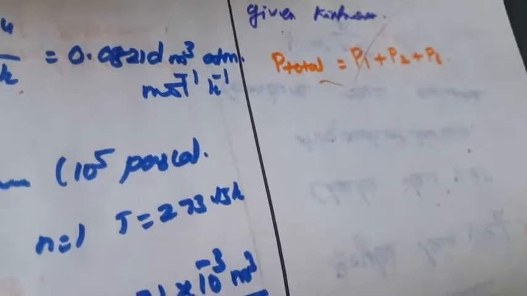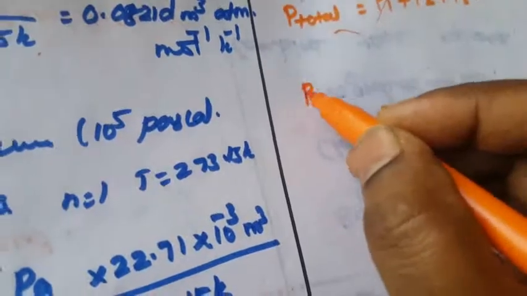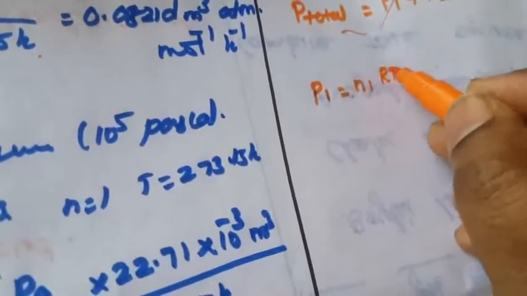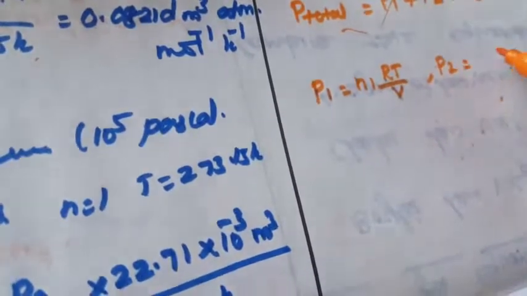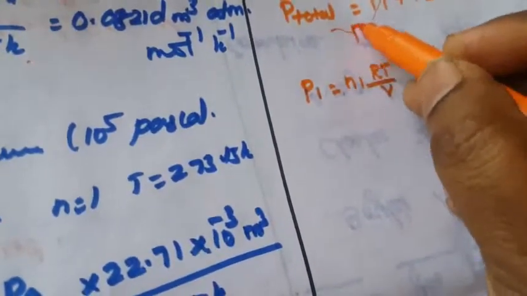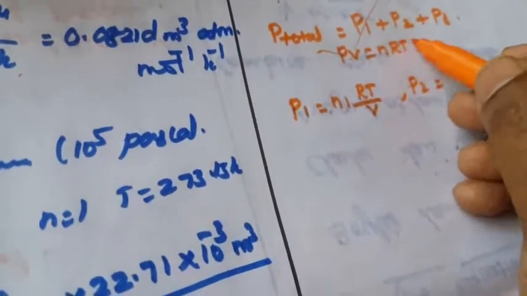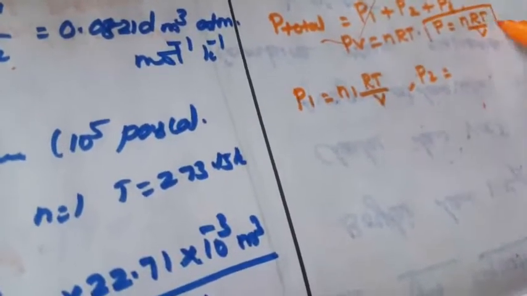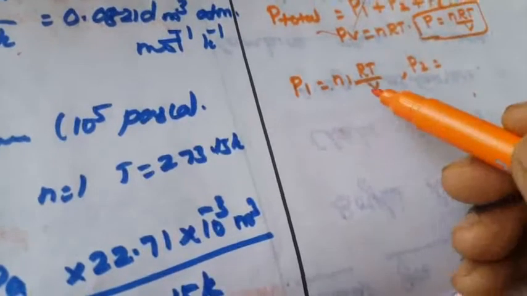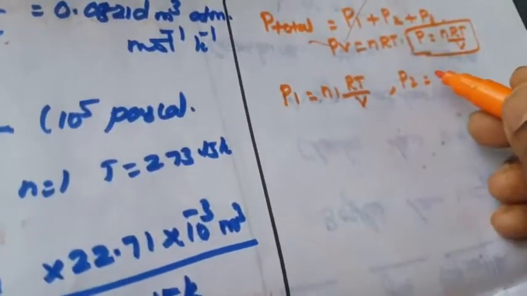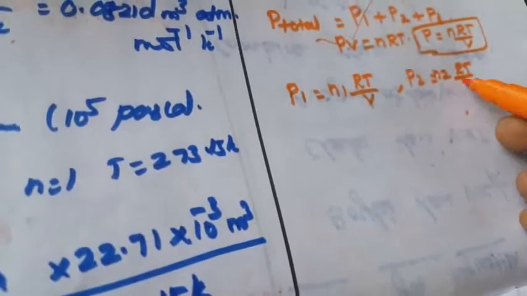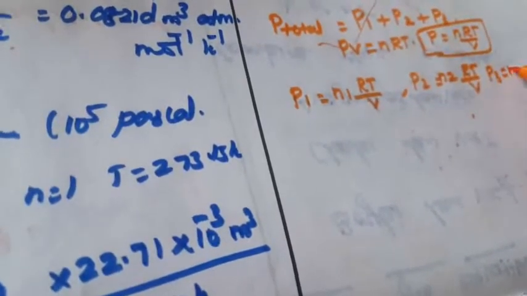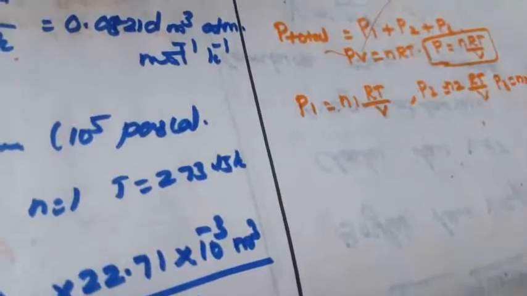Dalton's law also behaves ideally. Ideally means PV is equal to nRT. So how to write P1? P1 is equal to n1RT by V. What is the ideal gas equation? PV is equal to nRT, so P is equal to nRT by V. We can write like this, right? Now substituting the three pressures using the ideal gas equation: P2 is equal to n2RT by V, and P3 is equal to n3RT by V.